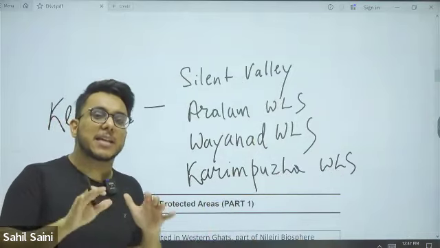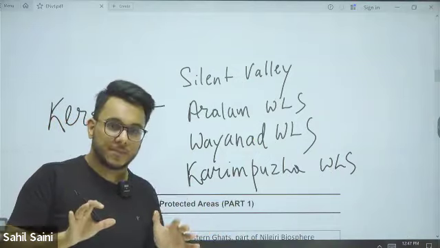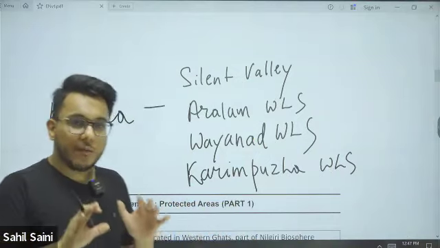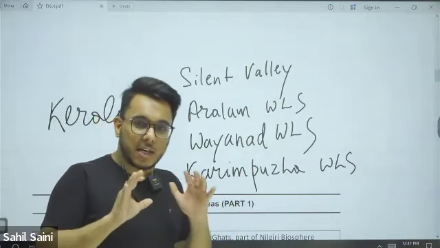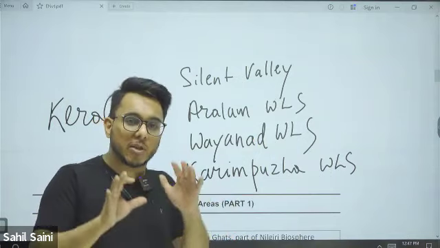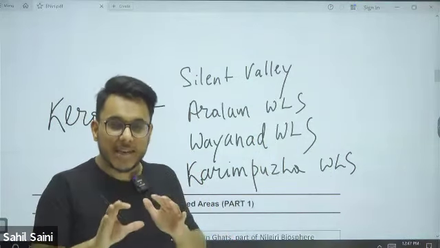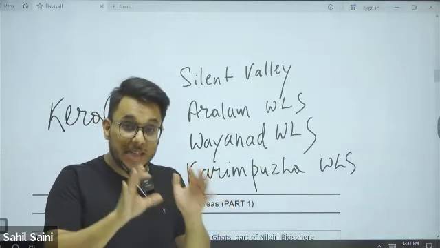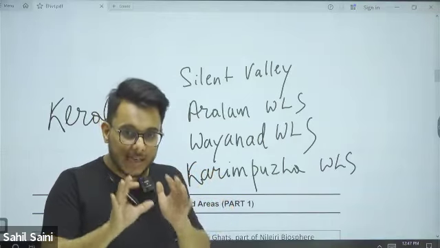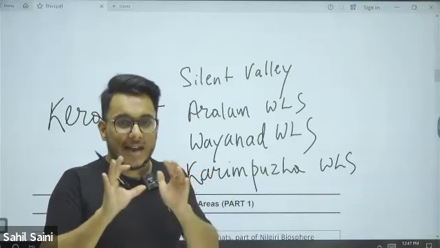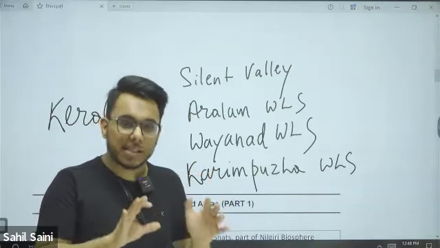If there is any confusion in your mind, let me explain again. We are seeing protected areas that were in the news. Within the protected areas, first we have seen the Mukurthi National Park, which is part of the Nilgiri Biosphere Reserve. Nilgiri Biosphere Reserve has multiple protected areas in 3 states.